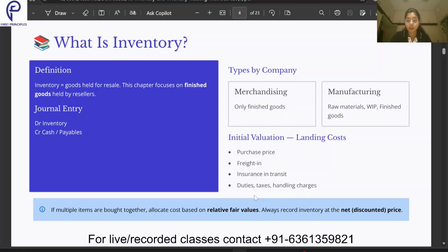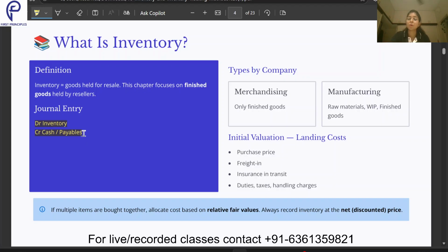Now when we are buying the inventory, what is the journal entry that we should pass? The journal entry is debit inventory and credit cash or payables. Inventory is coming in, so that's why we are debiting it, and in exchange of that what are we giving? We are giving cash, or maybe we are just taking it on credit, then we will have accounts payable.